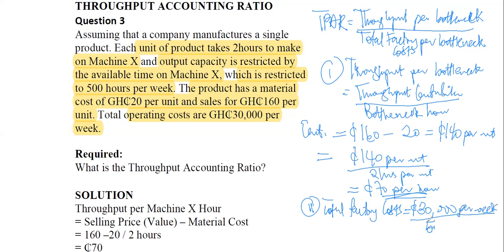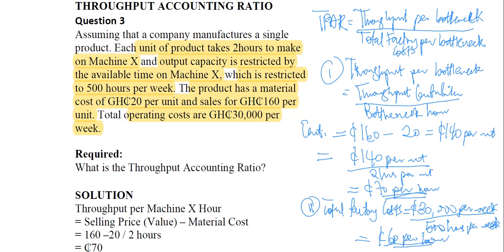So we divide by 500 hours per week, and per week cancels itself off. So we have 30,000 divided by 500, which gives us 60 cedis per hour. So we have 70 cedis per hour and 60 cedis per hour.